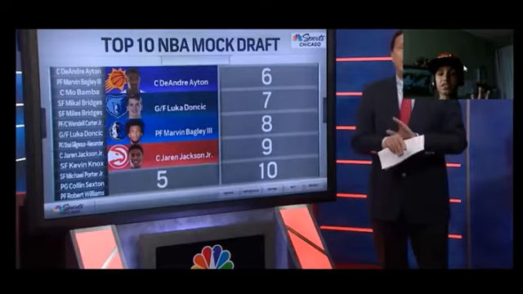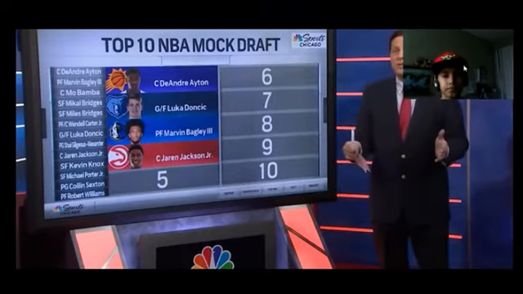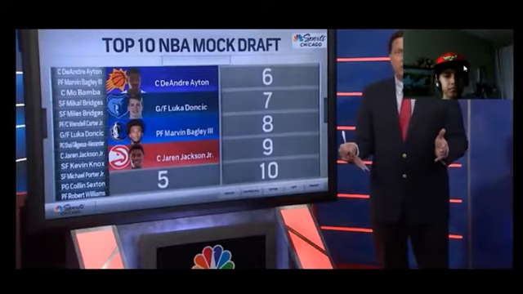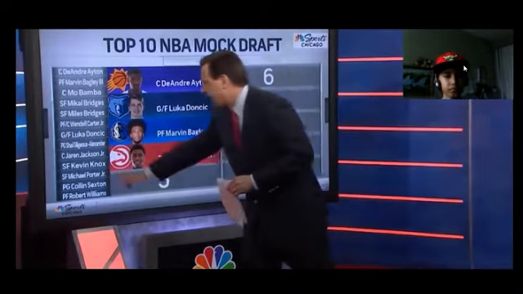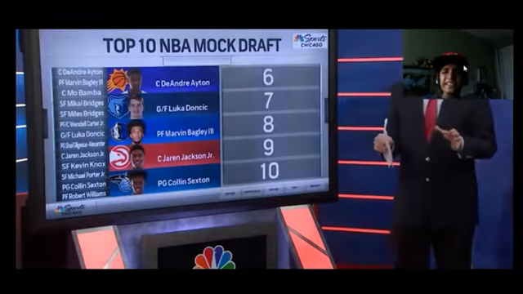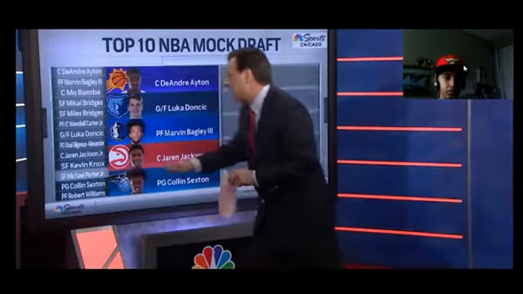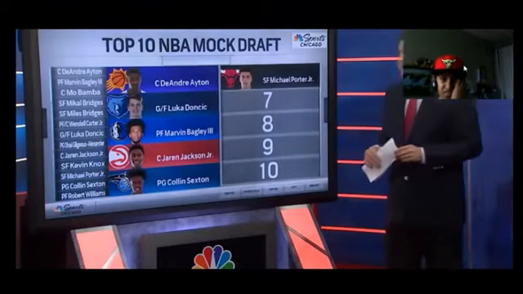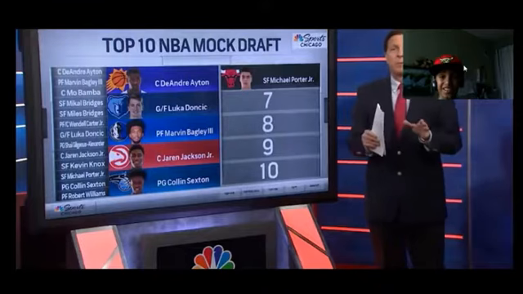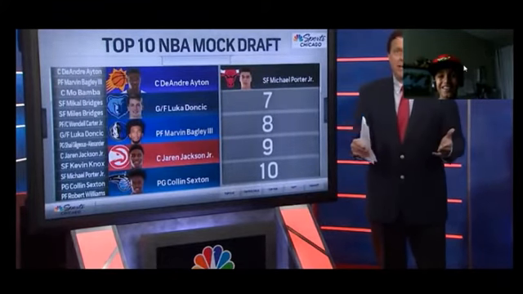To the Bulls. Orlando has no point guard. They traded Elfrid Payton to Phoenix. They have DJ Augustine and Shelvin Mack as the only point guards on the roster. I think Collin Sexton, the Alabama star, is going to look great in individual team workouts. I think Orlando invests the number 5 pick in him, which means the Bulls will waste no time in taking 6'10" Michael Porter Jr. to be their small forward of the future. Remember, Porter Jr. was the top pick going into the season before he had the back injury.